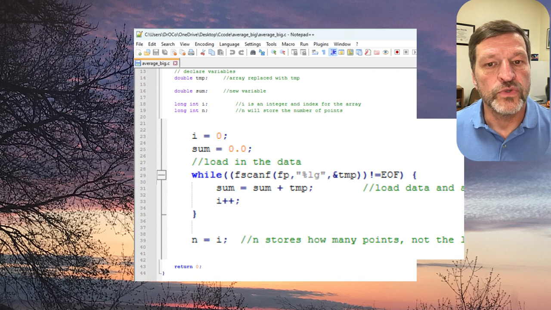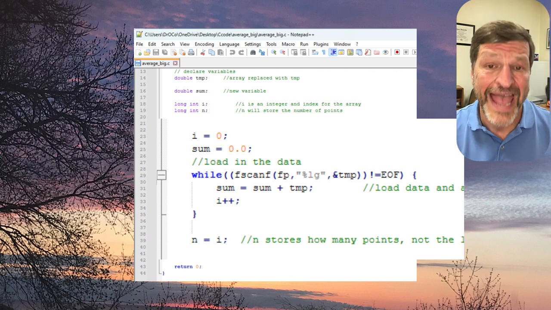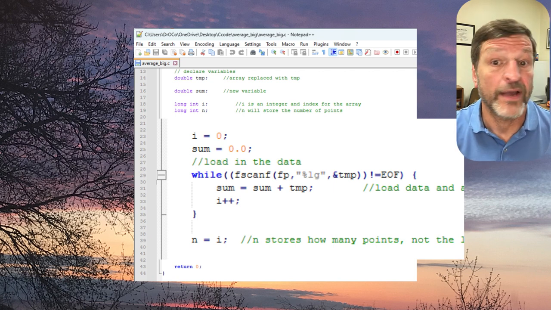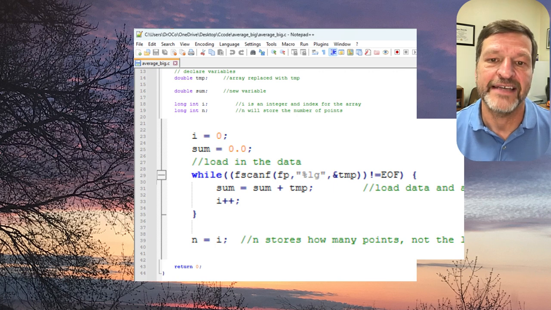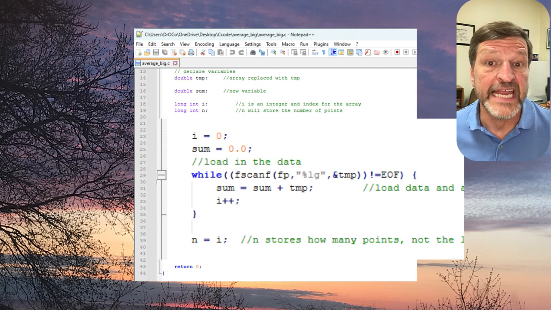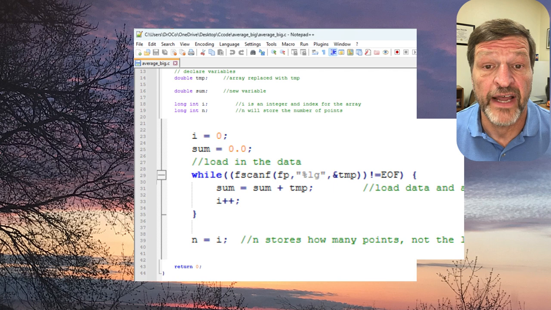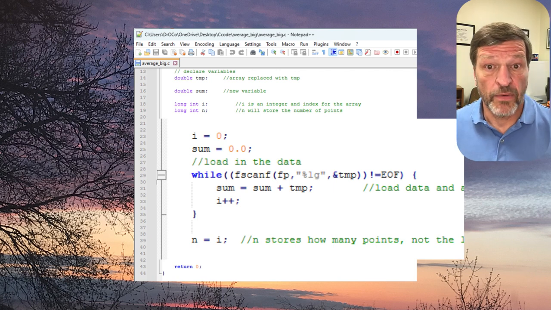Right? So now when we go through the first number, the first number is stored in temp, then right after we retrieve temp, we add it to sum. Then we go back, we store a whole new number in temp, we add that to sum, and so temp only carries the value of the latest number in that big file that we had. Good? That's it. That's all we had to do to change it.